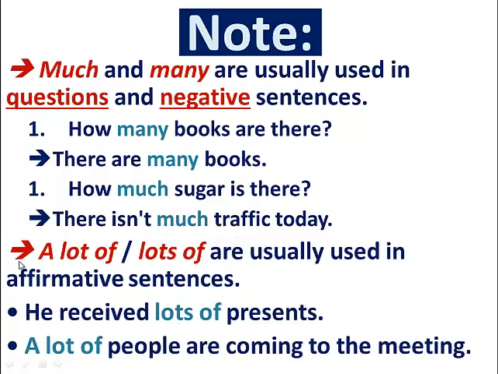A lot of or lots of are usually used in affirmative sentences. He received lots of presents, and a lot of people are coming to the meeting. The noun presents is a countable noun. However, the noun people is uncountable. But still, we are using lots of for both.